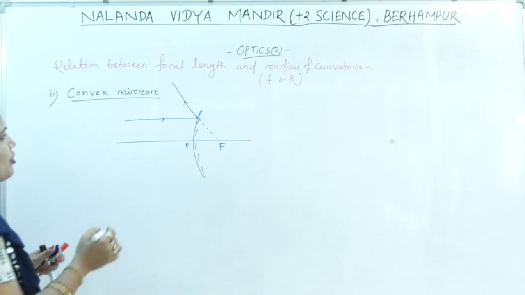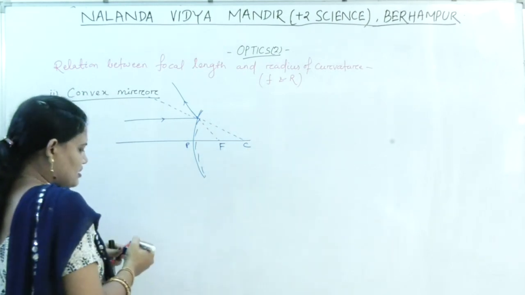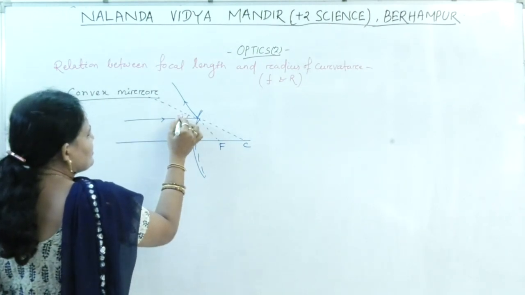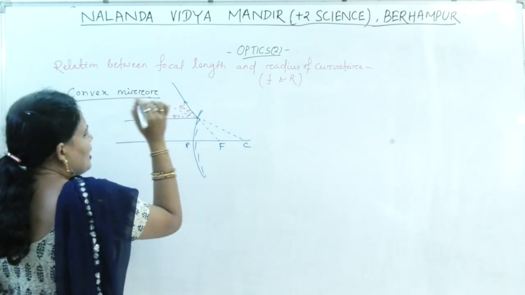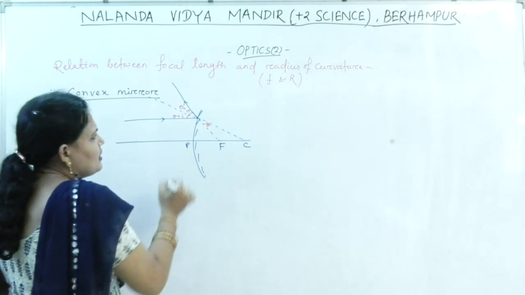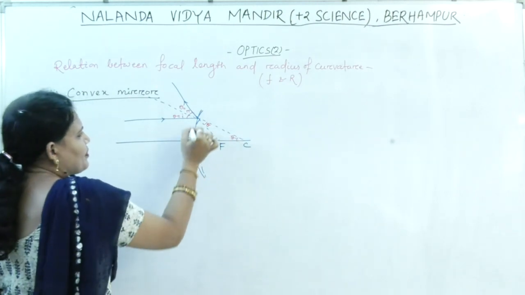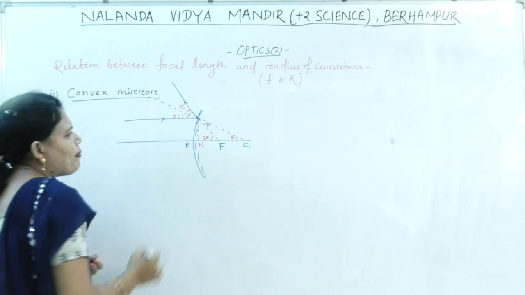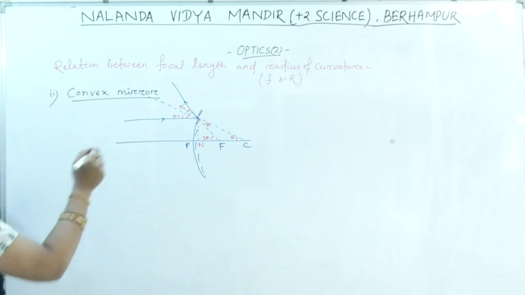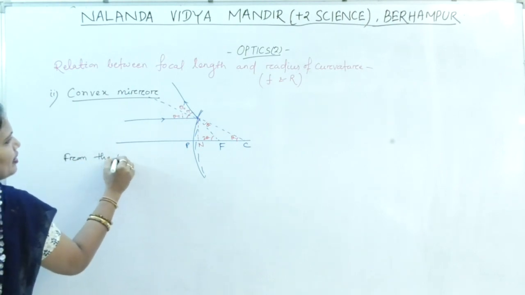Now, if I draw the normal, the normal will meet at the center of curvature C. Now see, this angle is the incident angle I. I equal to theta and R equal to theta. If this is theta, then this is also theta. This is 2 theta. Draw a perpendicular from this one, N. Clear? Now consider the triangle.